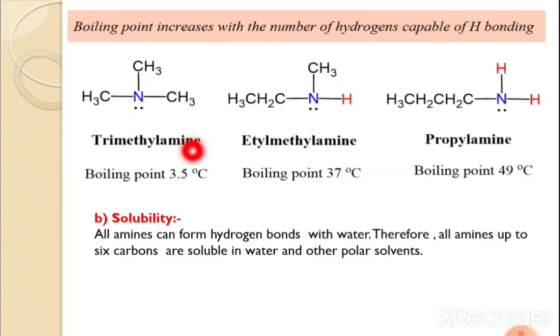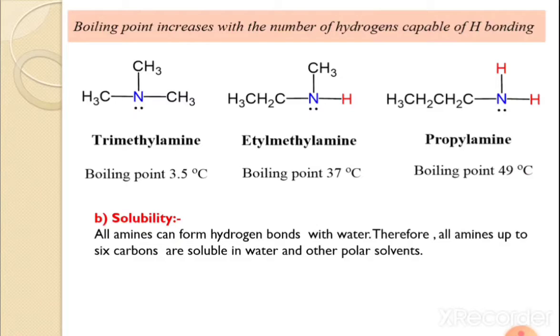And in the case of trimethylamine, the boiling point is 3.5 degrees Celsius. Now in ethylmethylamine, the boiling point is 37 degrees Celsius. And in the case of propylamine, the boiling point is 49 degrees Celsius. That means the boiling point increases with the number of hydrogens capable of hydrogen bonding.